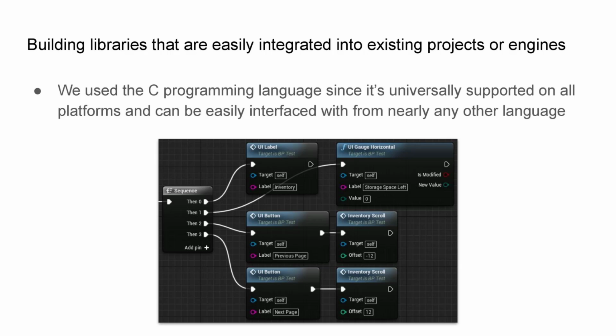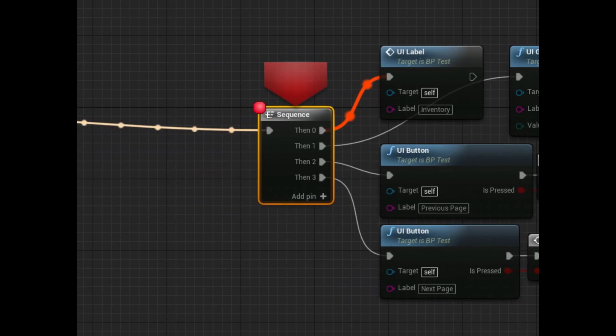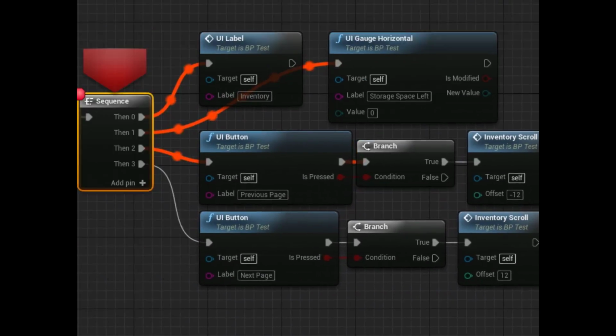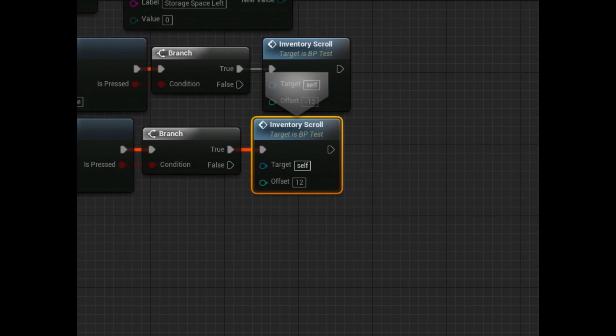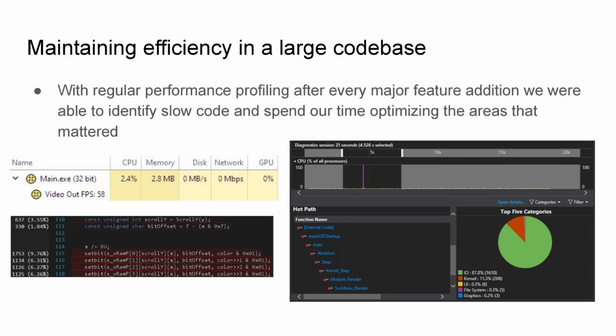The next issue we faced was building libraries that are easily integrated into existing projects or game engines. This is why we use the C programming language, since it's universally supported on all platforms and can be easily interfaced with from nearly any other language. Finally, maintaining efficiency in large code bases can be difficult, but with regular performance profiling after every major feature addition, we were able to identify slow code and spend our time optimizing the areas that mattered.